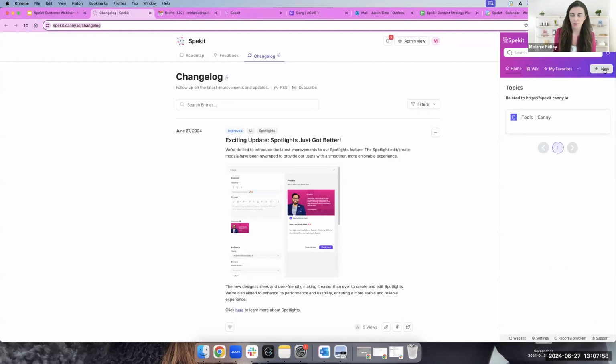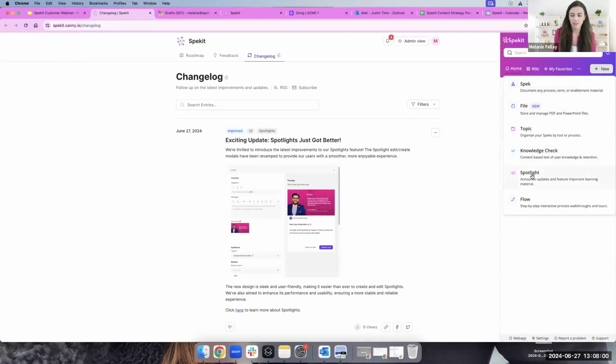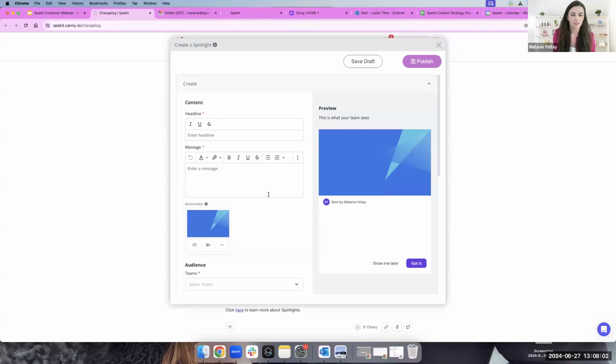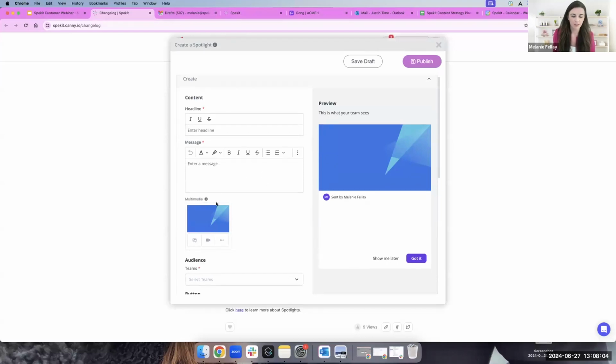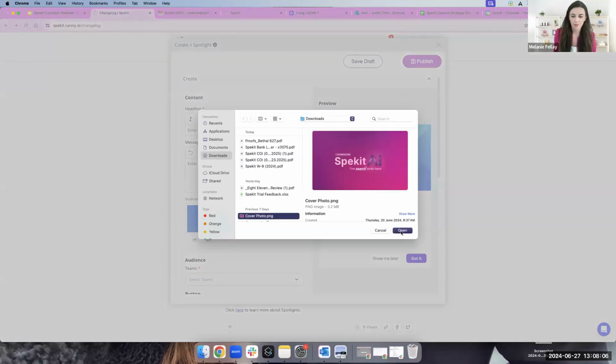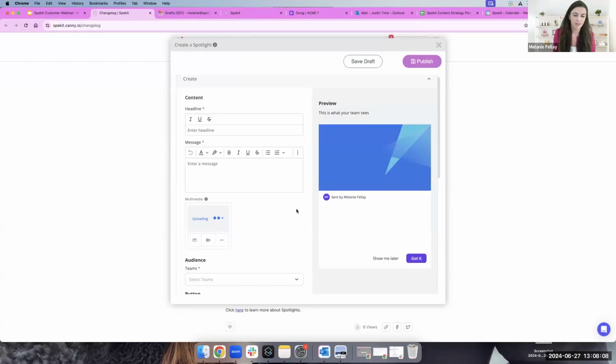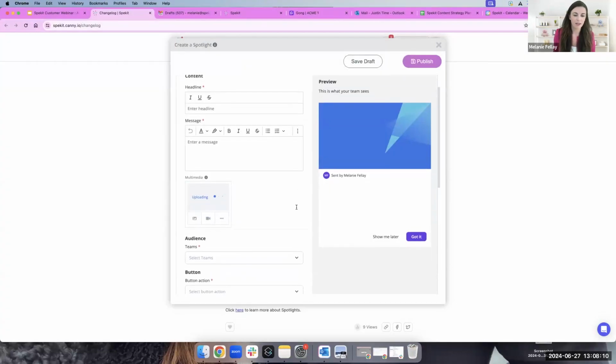If you look at our spotlights functionality, we just gave it a little bit of a UI update. So you'll see here that I'll just use an image to make it a little bit prettier, but you'll see that our spotlights UI and functionality got a big revamp. You'll see here now that you can use our rich text editor in spotlights, which allows you to highlight content and do a bunch of exciting things.